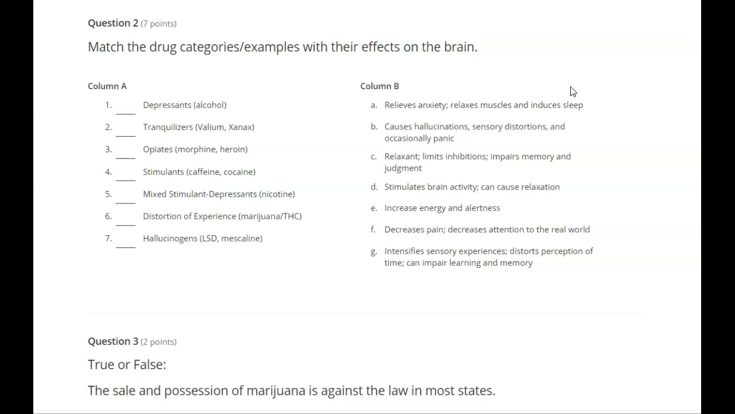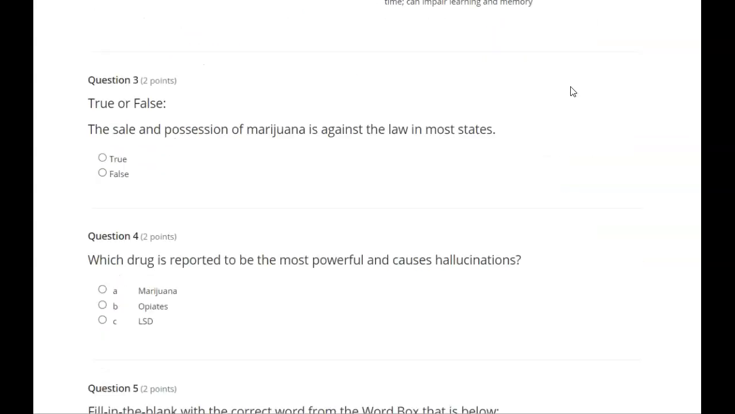Column B. A. Relieves anxiety, relaxes muscles, and induces sleep. B. Causes hallucinations, sensory distortions, and occasionally panic. C. Relaxant, limits inhibitions, impairs memory and judgment. D. Stimulates brain activity, can cause relaxation. E. Increase energy and alertness. F. Decreases pain, decreases attention to the real world.